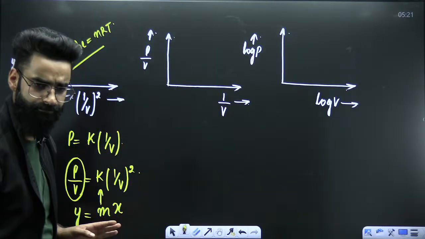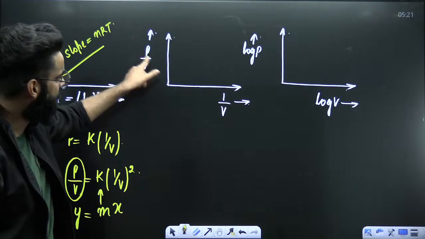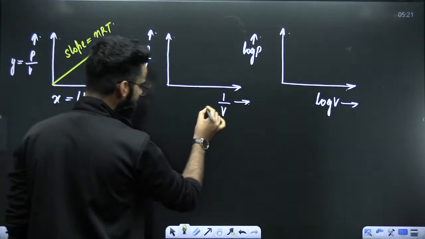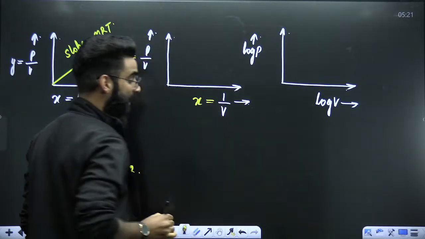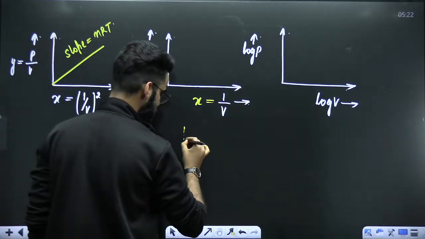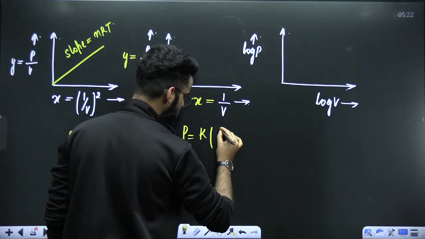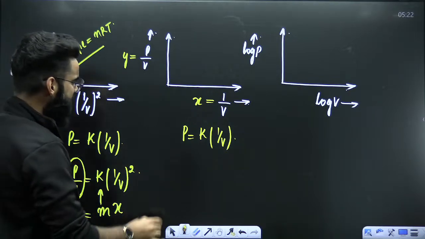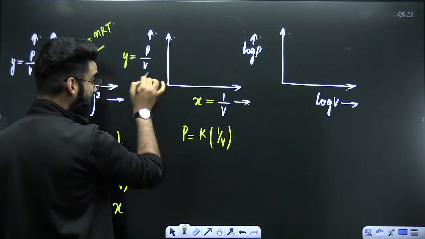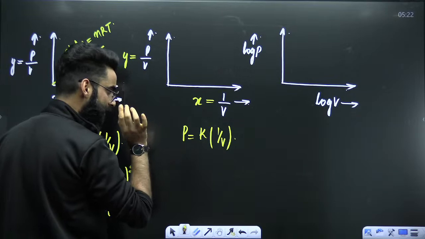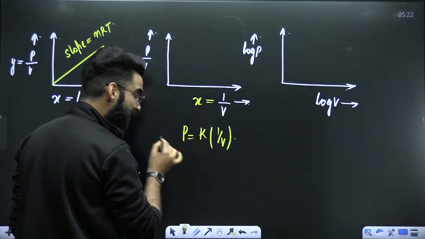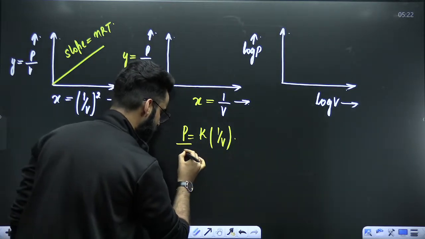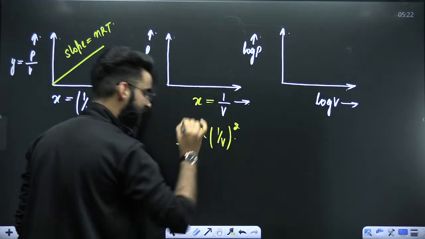Yeah? Simple. Now, dear students, have a look at one more graph. Over here, along the y-axis, you are plotting P by V, and along the x-axis, you are plotting 1 by V. Correct? Use the basic equation: P is equal to K multiplied by 1 by V. This is the basic equation. Now, dear students, along the y-axis I'm plotting P by V, but over here we just have P. So I'll convert this equation into the format of P by V, dividing this equation throughout by volume. Dividing it by volume, it becomes V square.